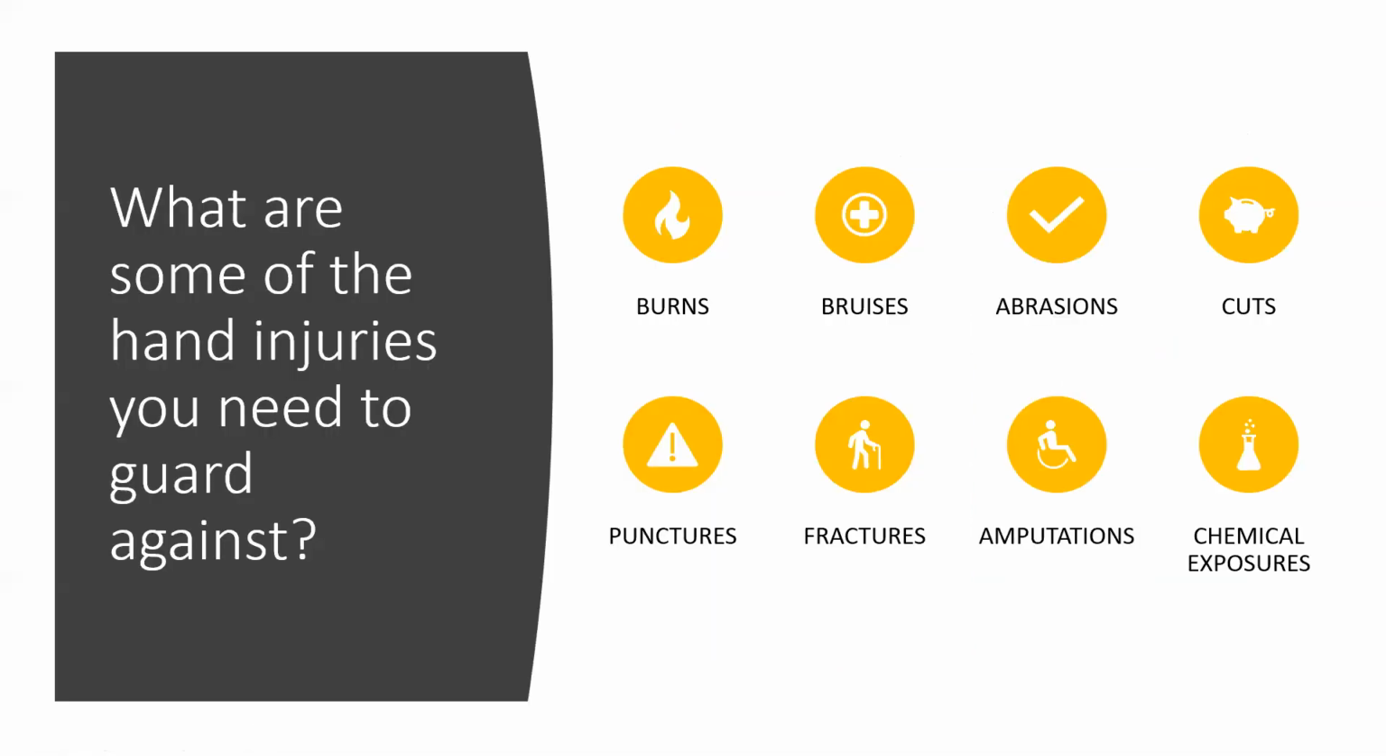Okay. Then we have hand protection. As we can see, a number of types of accidents are possible if we are not going to use the correct gloves for the correct job. It is very necessary, because burns, bruises, abrasion, cuts, punctures, fractures, amputations, chemical exposure, these are all possibilities with not wearing gloves.